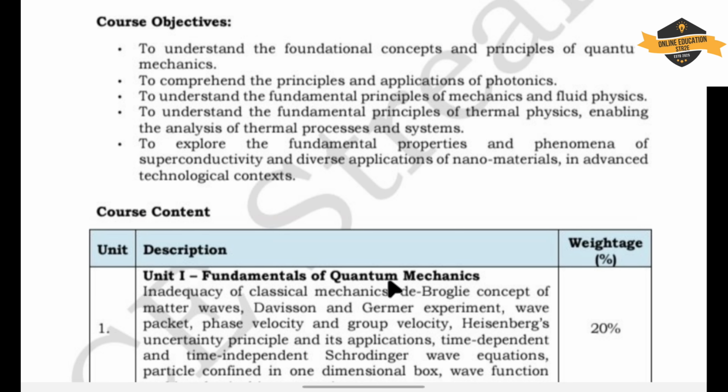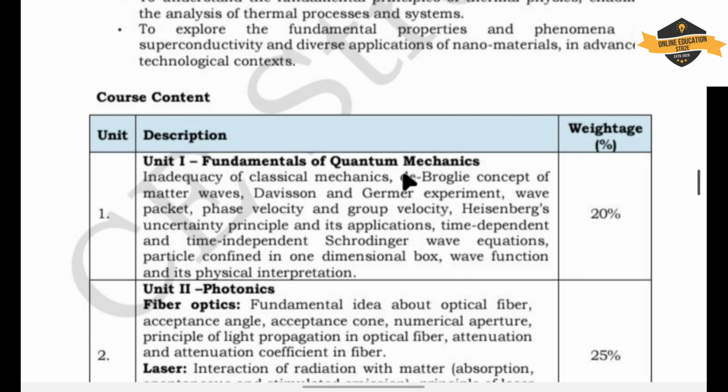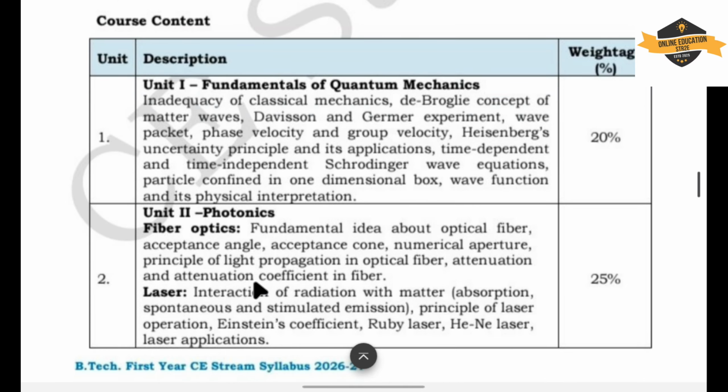Now, the course content. Unit 1 is Fundamentals of Quantum Mechanics. In it we have the inadequacy of classical mechanics, de Broglie concept of matter wave, Davisson and Germer experiment, wave packet, phase velocity and group velocity, Heisenberg uncertainty principle and its application, time independent and time dependent Schrödinger wave equation, particle confined in a one dimensional box, wave function and its physical interpretation. This is all about Unit 1.